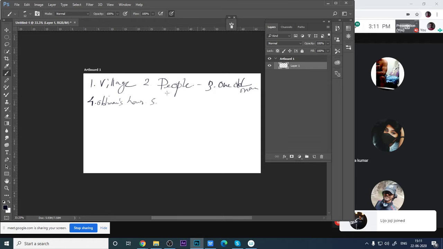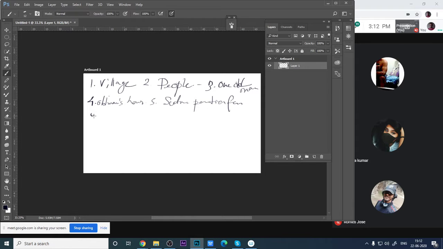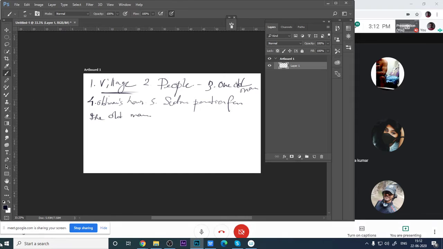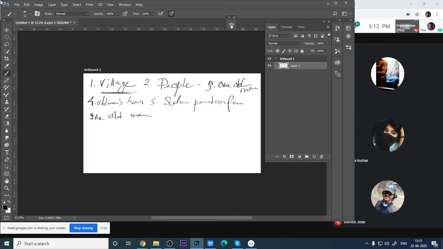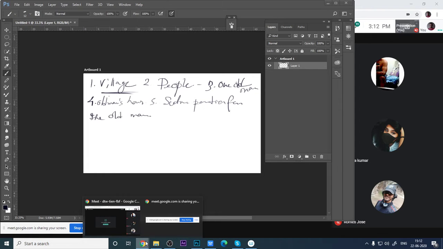Suppose one kind of, say, a throne type. I mean this should be like a sitting position for the old man. Okay, these things we have to research. So for that reason, what will I do? I will take a village photograph. You can take your own photographs, or you can go to Google and research for village.